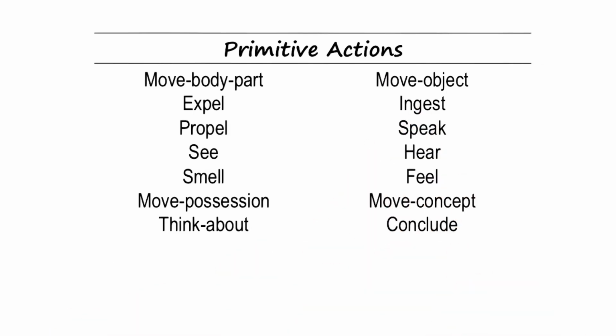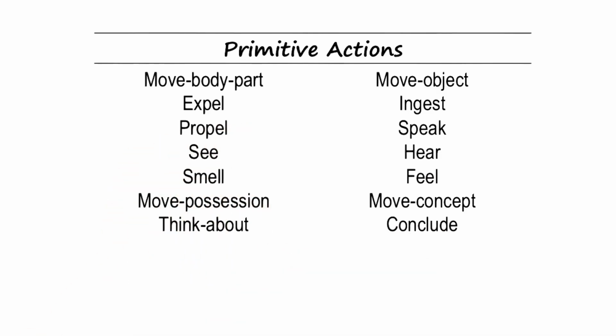Actually, he used different names for these primitive actions. This is a modern interpretation. Let's walk through these 14 actions very quickly. So move body part is where Ashok might, for example, move his hand from one position to another position. Move object is where Ashok may move an object, let's say a car, from his office to his home. Expel is when Ashok might exhale. Ingest is when Ashok might eat something, and so on and so forth.